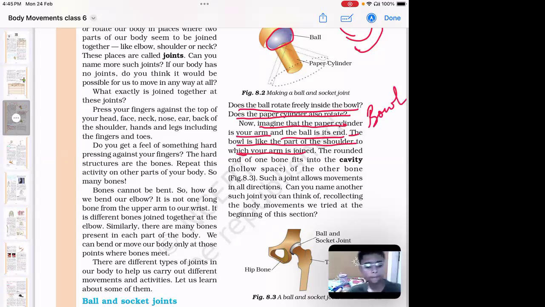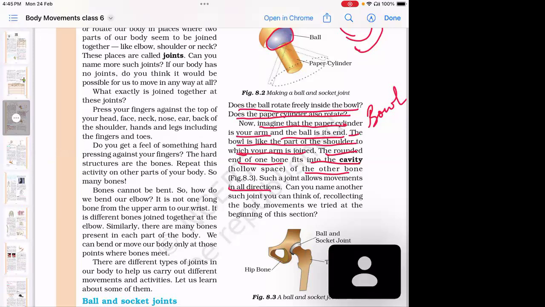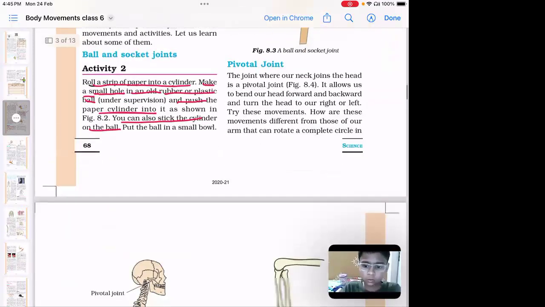So we have three things now. The shoulder is acting as a cavity, the bowl. The second thing is the arm, which is acting as the cylinder. And the end of the cylinder is acting as the ball. The rounded end of one bone fits into the cavity of the other bone. So the ball is easily fitted into the bowl, and because of that, we say it allows movement in all directions. Clear? That is how this model works.